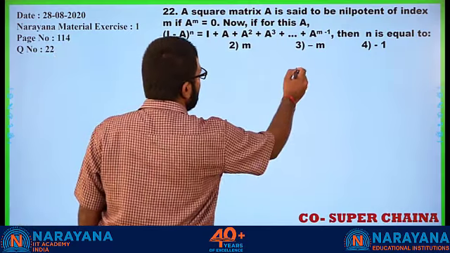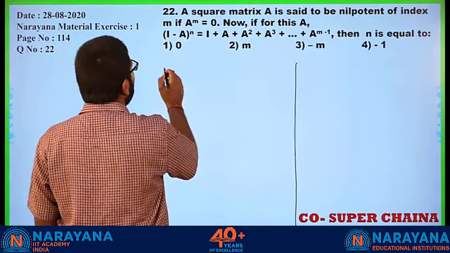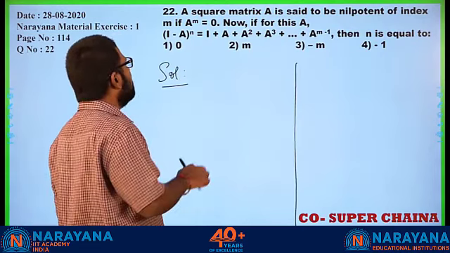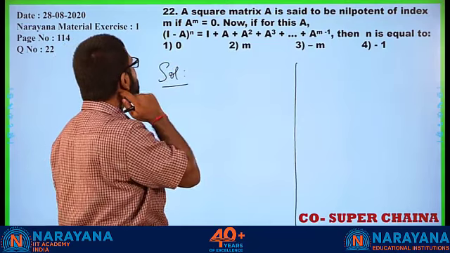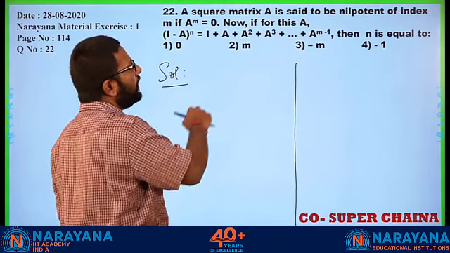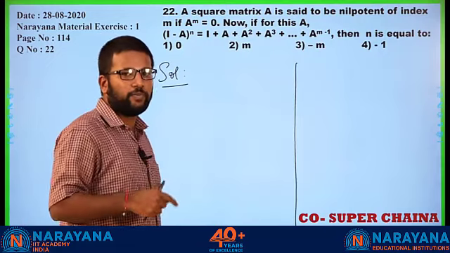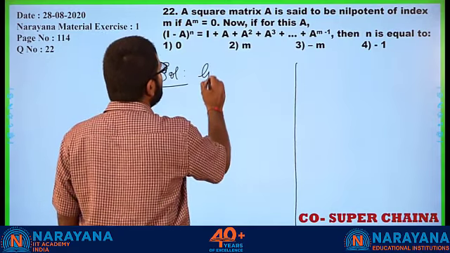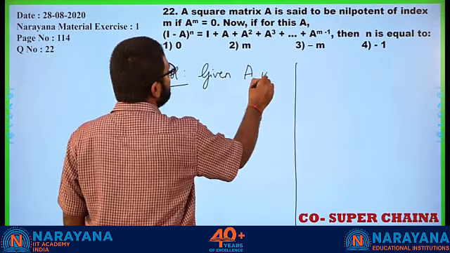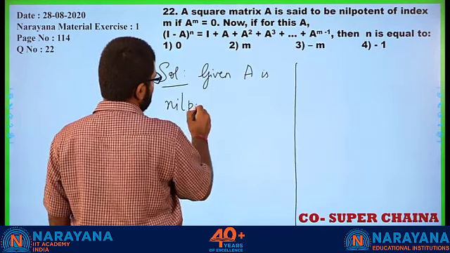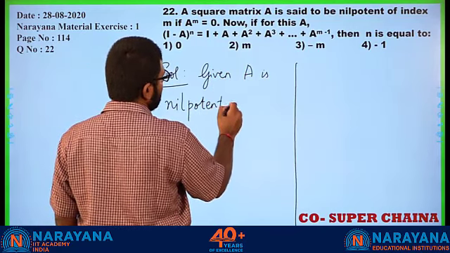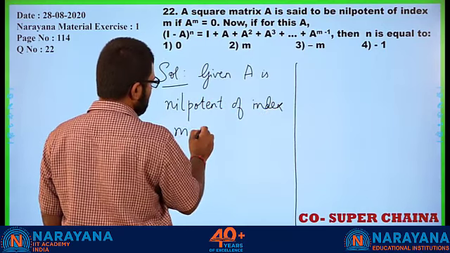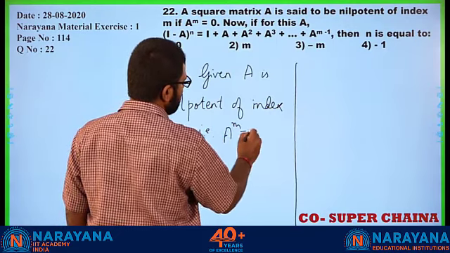A square matrix A is said to be nilpotent of index m if A raised to m equal to 0. Now, if for this A, (I minus A) the whole raised to n is equal to I plus A square and so on up to A raised to m minus 1, then n is equal to what? Alright. So, the question itself is giving you the definition of a nilpotent matrix. It is given that matrix A is nilpotent of index m, that is, we know that A raised to m equal to 0. Mark it as 1.